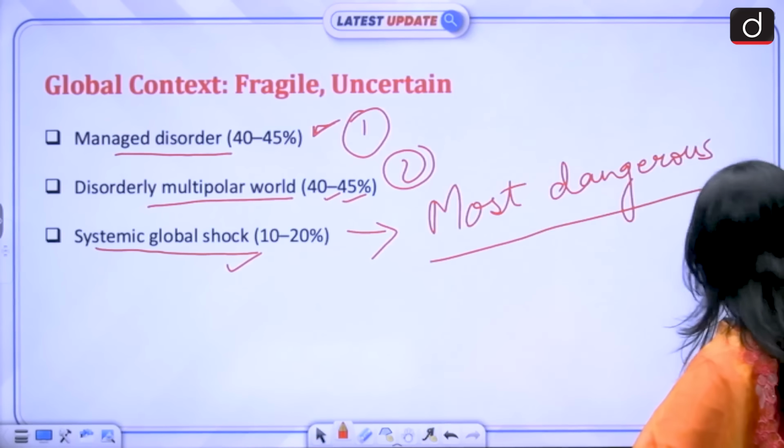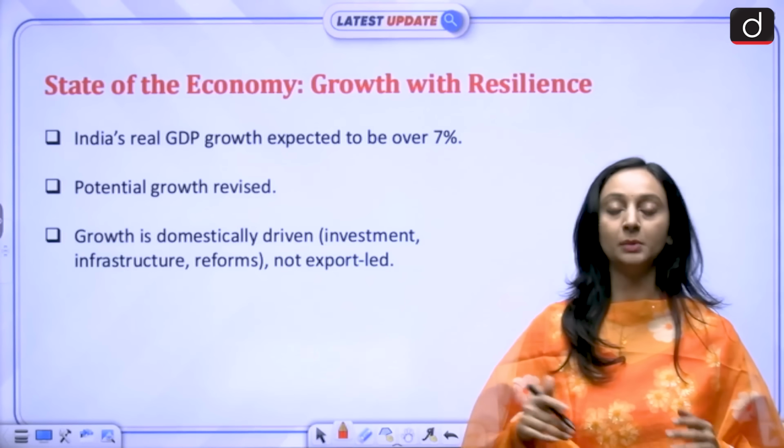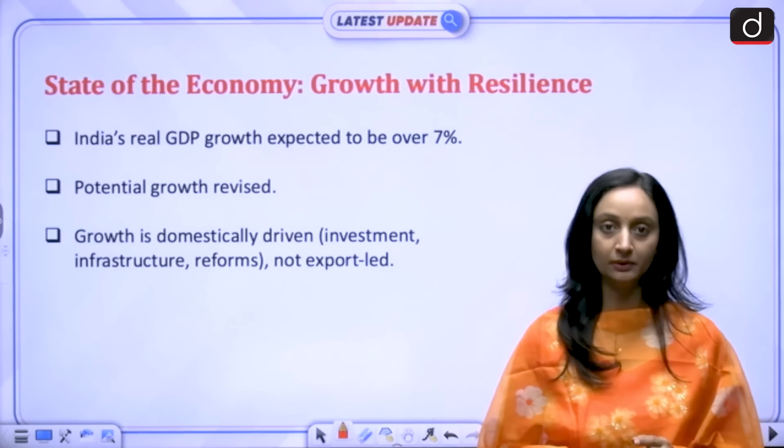Now, if we talk about the data, state of the economy, how has our economy been in the previous financial year?